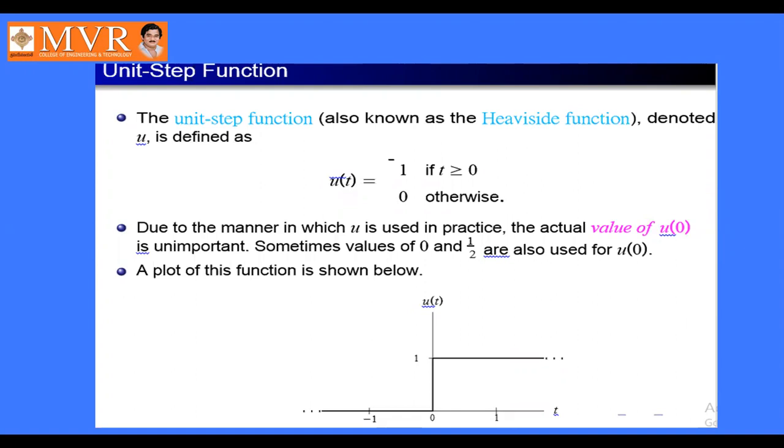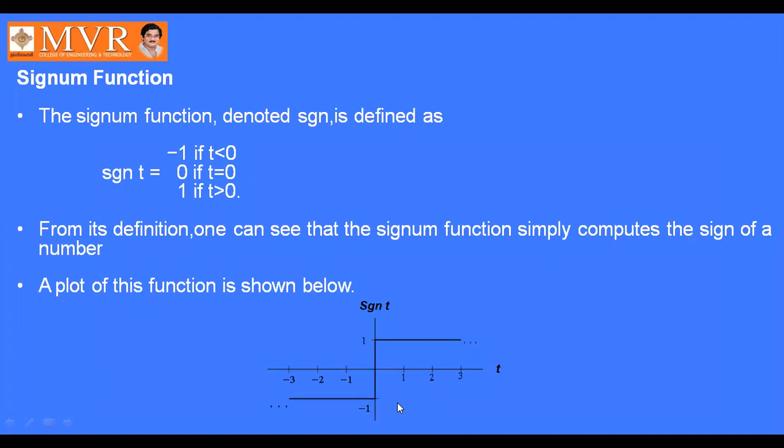The plot is like this. u of t is equal to 1 for t greater than or equal to 0, otherwise it is 0. Okay. Next, coming to the signum function.